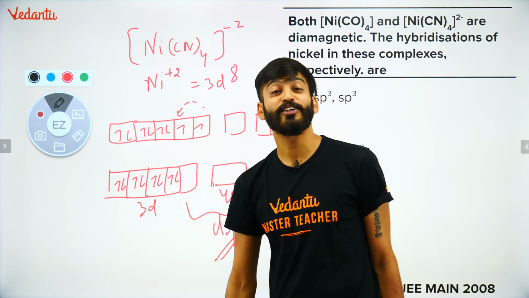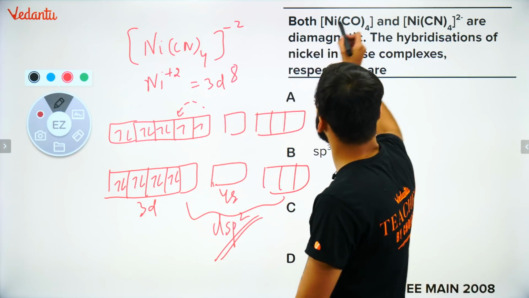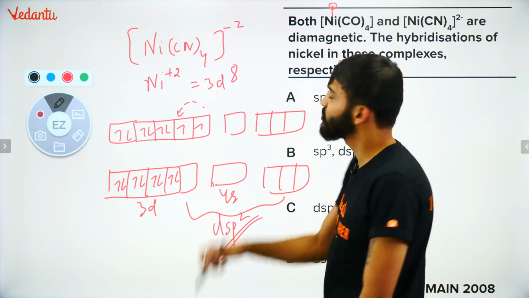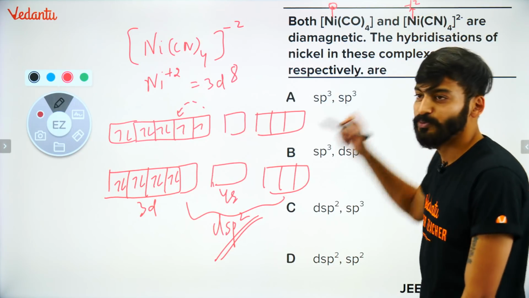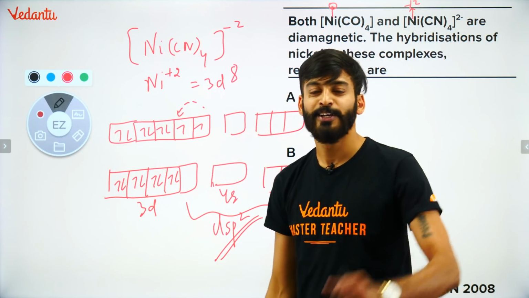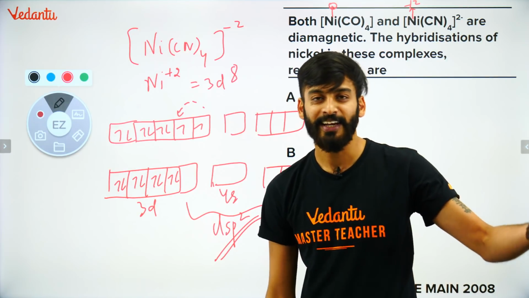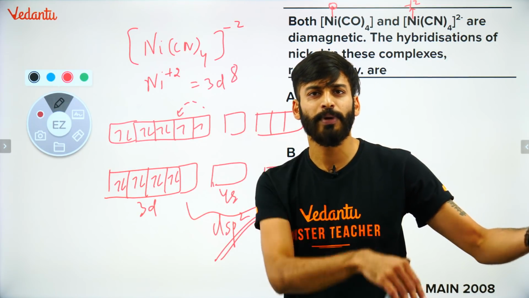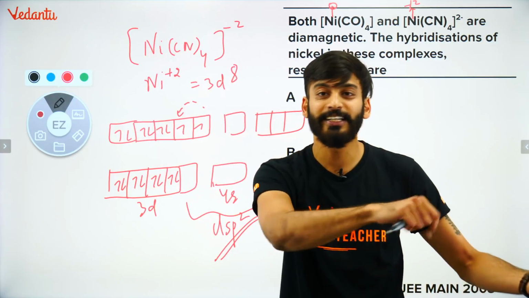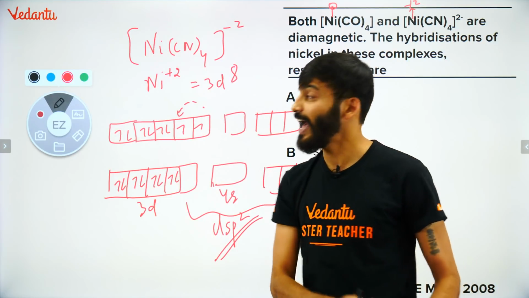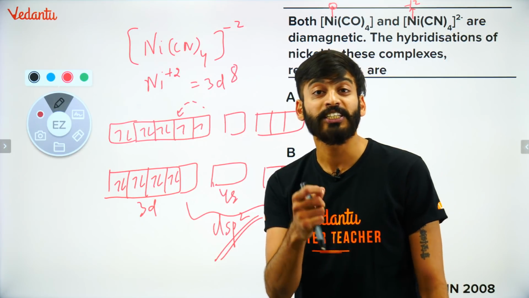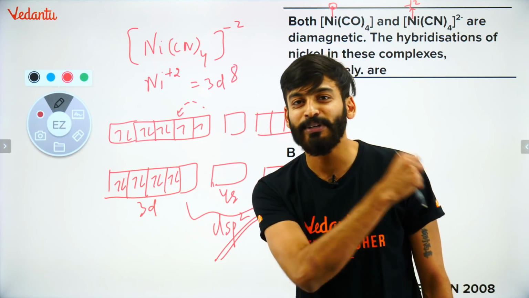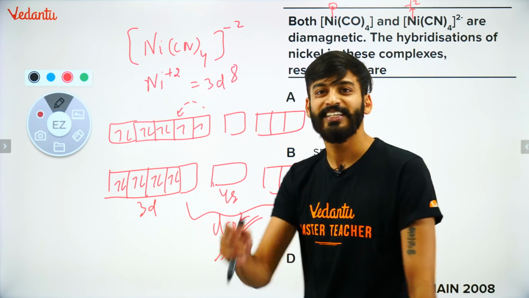In the previous one, the oxidation number of nickel was 0. In this case it is becoming +2. I hope it is clear. Everyone understood. So the first one would be sp3. Pairing will happen. All the electrons will pair up. S electrons will also enter the d orbital. Right? And then in the next one, since the electronic configuration was 3d8, one of the d orbitals would be remaining. Answer is there. How easy the question was.